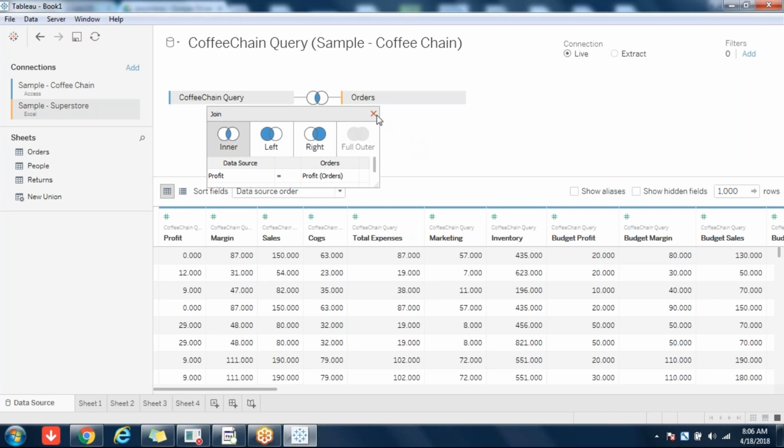That's why this way of blending is totally bad. It will affect the performance to a great extent. It looks like an inner join or left outer join in the front end, but in the background it is working as a cross join, which is a very bad join. You should not do it in real time at all. Never ever do it. If you don't specify the join, it will automatically take it as a cross join. That means you are a very, very bad developer. So in blending, it will work as a cross join.